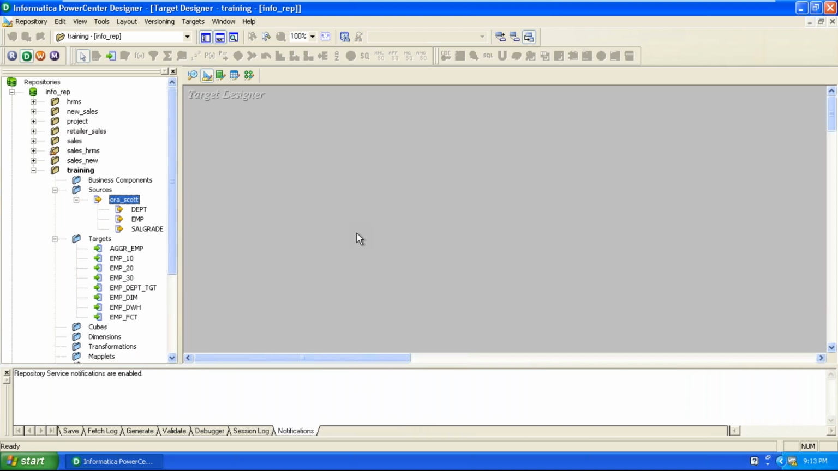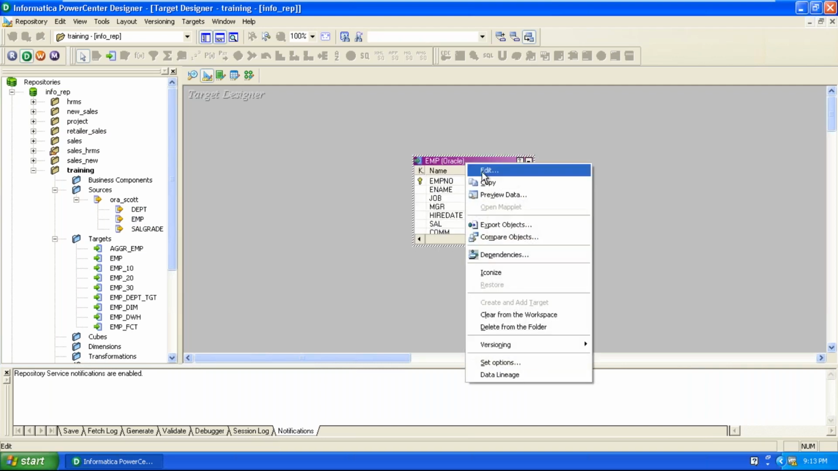The target tables are derived from sources with some changes. We can derive the targets from the sources. Assume this is our source. Based on the source, we can derive a target table in the target designer like this. Simply drag and drop, and change the name and add new columns if needed.